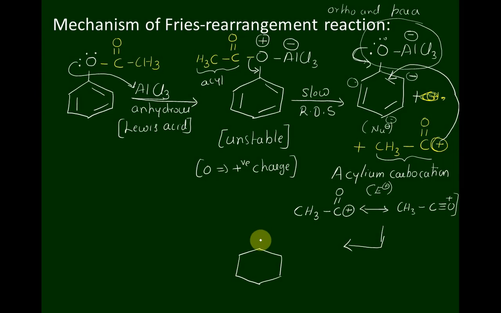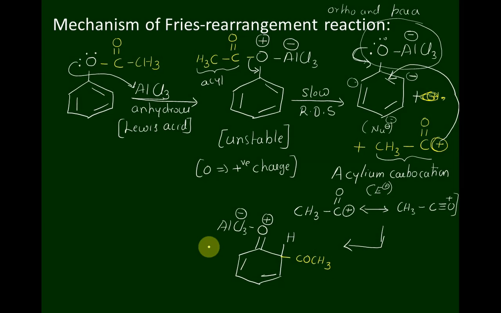So we get here again double bond O AlCl3, this is minus and this is plus. Now we get double bond, one hydrogen atom will be there, and this will be the acyl group, C double bond O CH3.